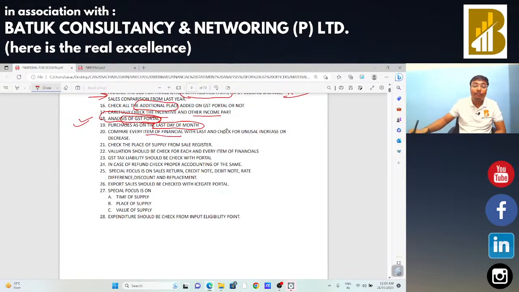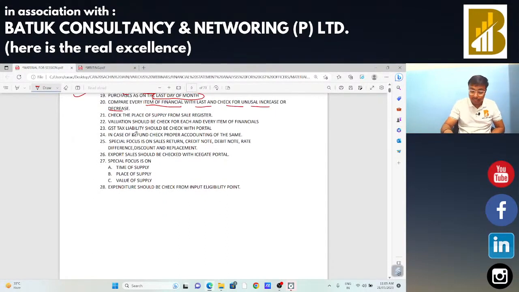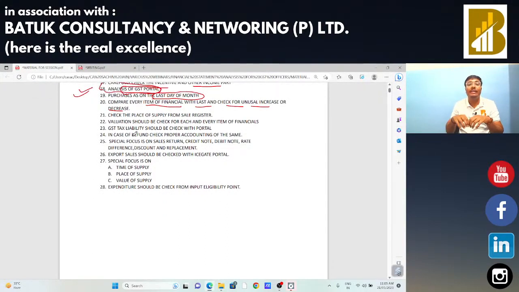Compare every item of the financial statement with last year and check for unusual increases and decreases. Sir, on the expenditure and income side, you just need to demand it. Also, nowadays this is mandatory under the Income Tax Act, that we need to provide the comparison of the financial statement.